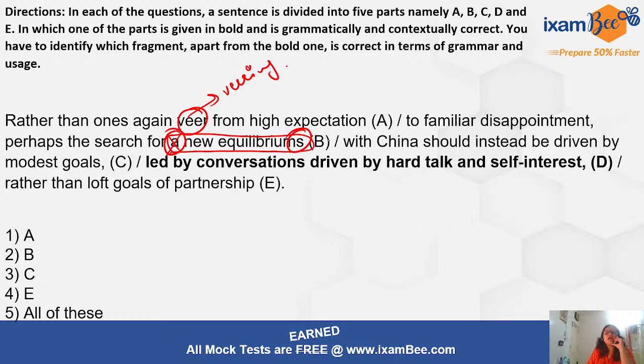Okay, so with China should instead be driven by modest goals, led by conversation, driven by hard talk and self-interest, rather than loft goals. Loft is what? Here the goals need to be defined, as in you need to describe the goals. Goals can be lofty. Loft is a place, it is a noun. It is a place where you can sit, right? Or you can store things. So loft is a noun, incorrect usage. Lofty is the correct usage. So here the part that does not contain error is part C. You will mark option 3 as your answer.